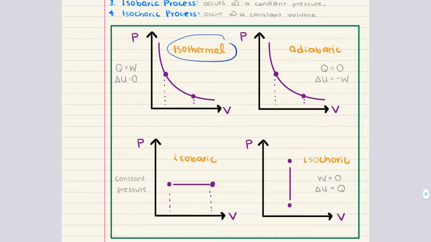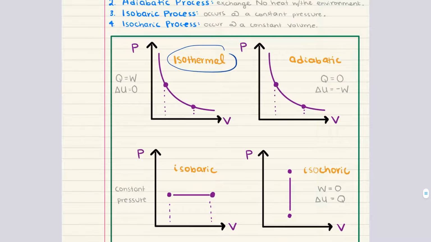An isothermal process is characterized by constant temperature. In such a process, the temperature of the system does not change, meaning that any heat added to the system is precisely balanced by the work done by the system. And this can be visualized on a pressure-volume diagram as a hyperbolic curve. The reason for this shape is that according to the ideal gas law, PV equals nRT, for a given amount of gas at constant temperature, the pressure and volume are inversely proportional.